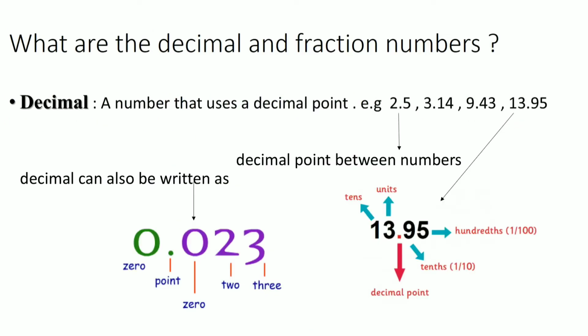What are the decimal and fraction numbers? A decimal is a point that is between the numbers. You can see the diagram below: units, tens, and there is a decimal point in between the numbers, and after the point we call the places tenths, hundredths.